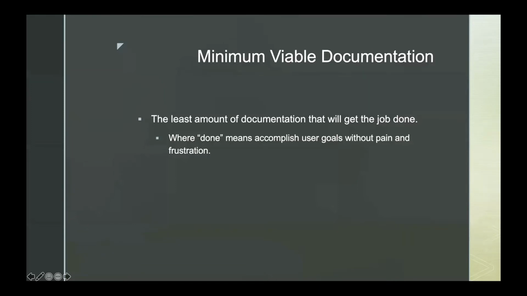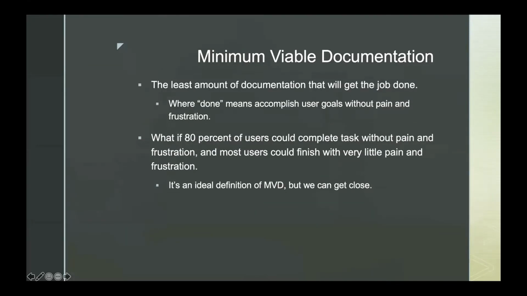You have to know that you're helping users accomplish what they want to do, and that's not easy. So as I worked on this project, I worked towards an idealized definition of what minimum viable documentation should do and what it should accomplish.